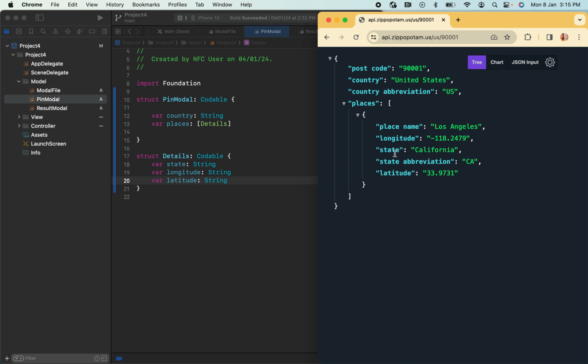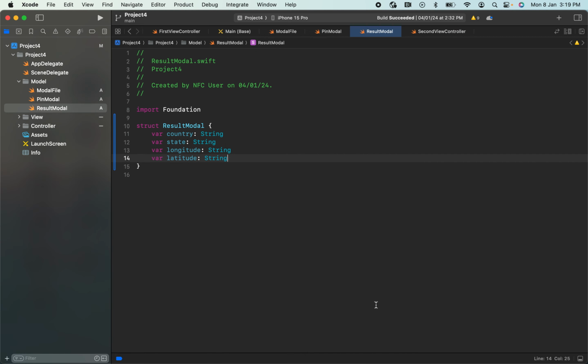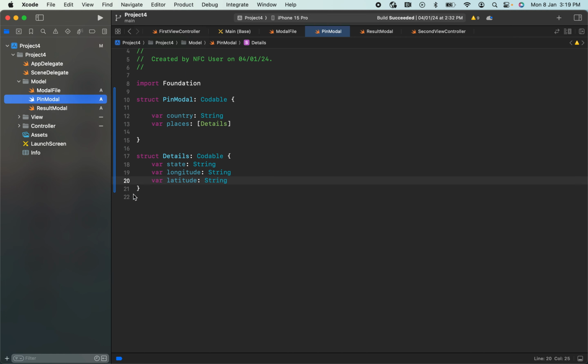Similarly, this name needs to be similar here. Then only we will be able to fetch data from that API. There should not be any mismatches between the cases as well as spellings. So in this API, we need to initially create a model like this. What all the required data we need to take from the API, the same thing we need to create as a model here. And this is another struct I have created as a result model. So these are the four parameters I require to use in my application. So initially in this PinModel, I have made this similar to the API output.